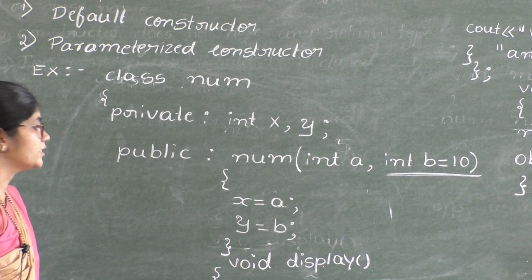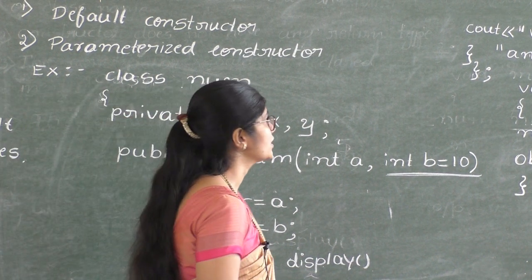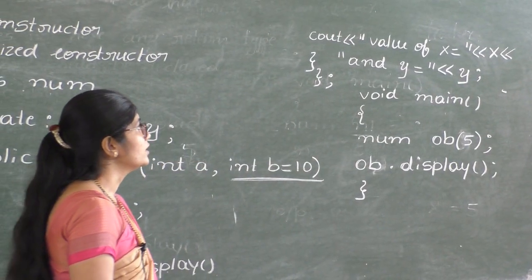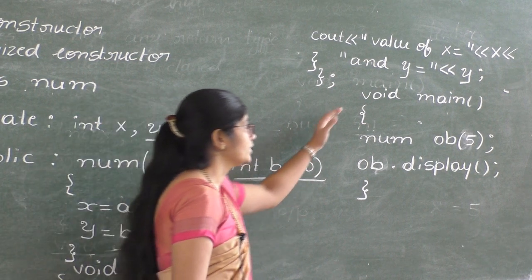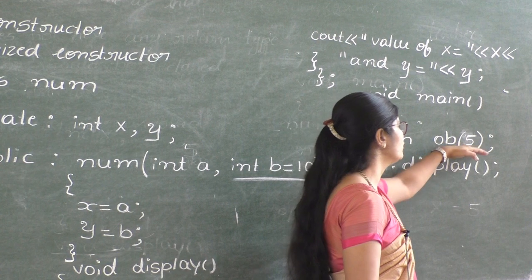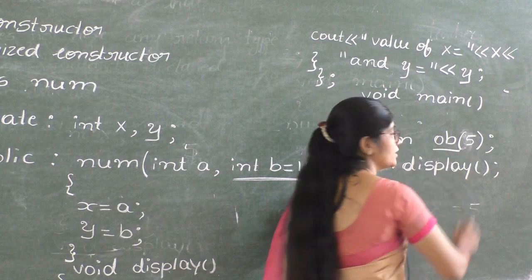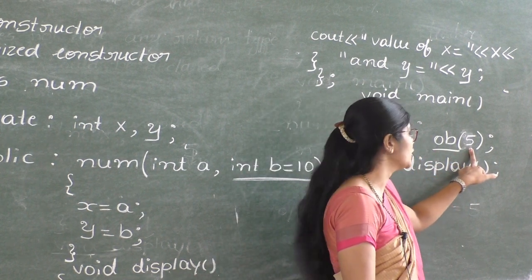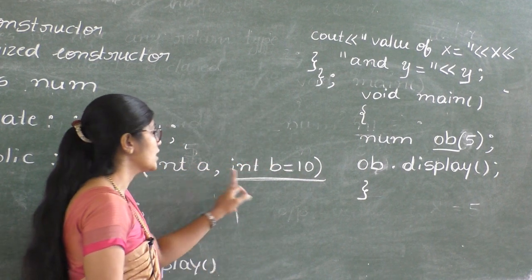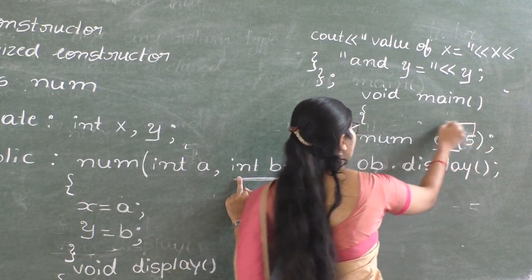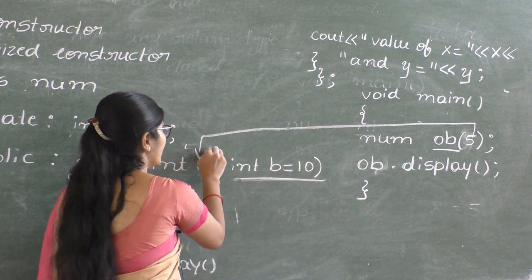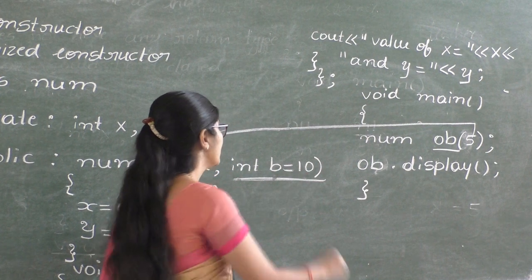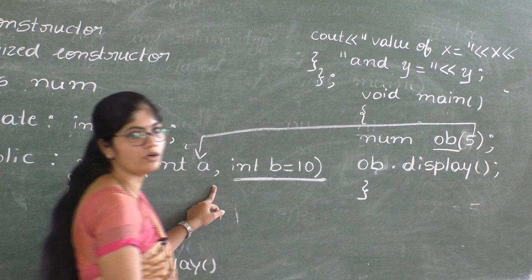Then we have the display member function. Inside that, the cout statement, value of x equal to x, so it is going to display the values of x and y. And in main, Num ob of 5. Here we have created object ob, and 5 is the argument. Even though there are two arguments in the constructor, we are passing only one argument, which is taken by a, and b is already initialized with the value 10 because b is the default argument.